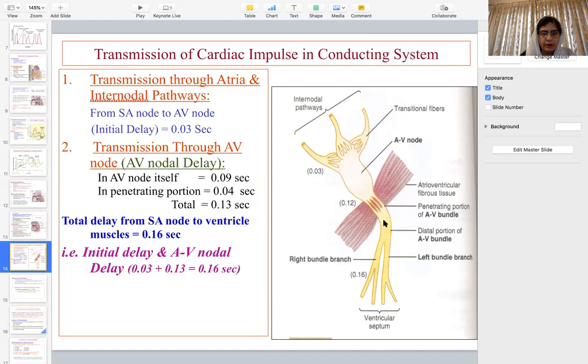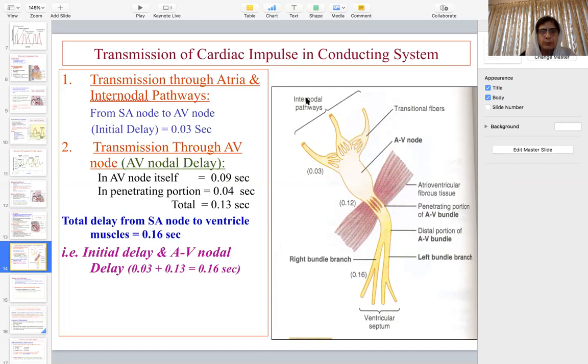So 0.16 seconds to enter into the ventricles, 0.03 seconds more means 0.19 seconds to reach the endocardium. Another 0.03 seconds means 0.22 seconds to complete the whole pathway in the right ventricle, and 0.23 in the case of the left ventricle. I hope you understand.